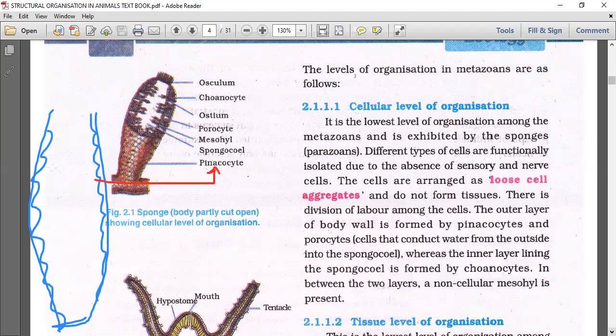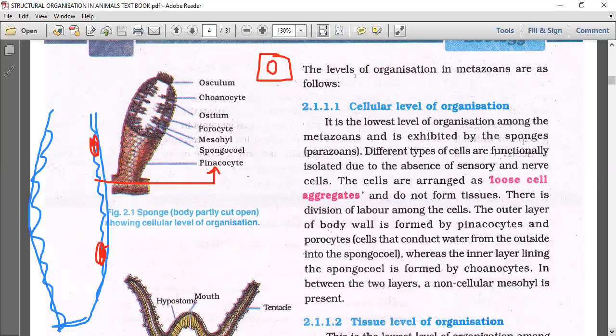In between the pinacocytes, we find some special kinds of cells, which are called porocytes. Porocytes make the holes; the cell itself contains a hole. We call them porocytes, which allow water to enter inside.